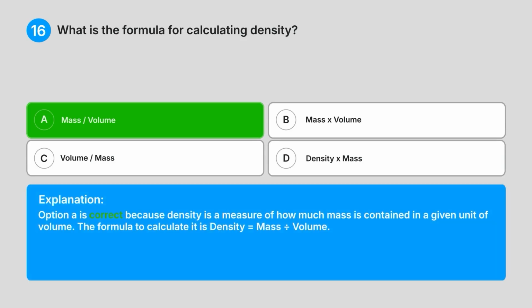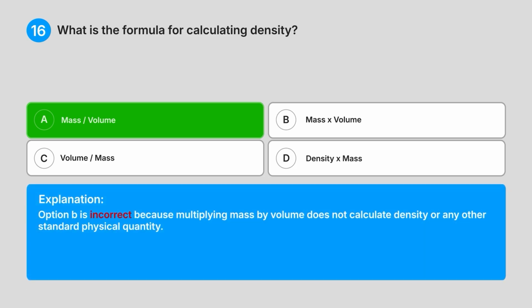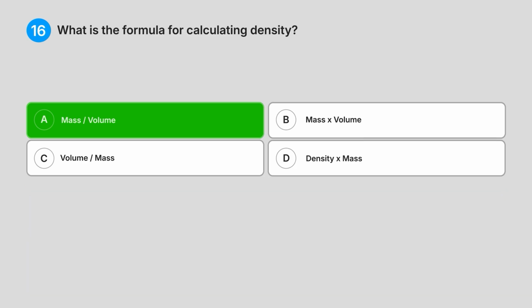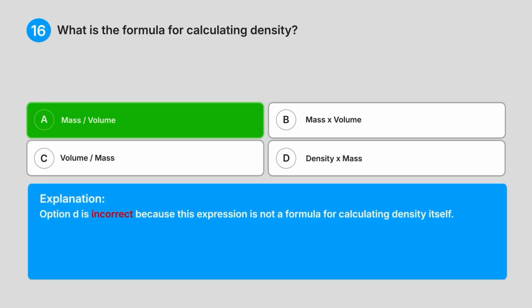Explanation: option A is correct because density is a measure of how much mass is contained in a given unit of volume. The formula to calculate it is density equals mass / volume. Option B is incorrect because multiplying mass by volume does not calculate density or any other standard physical quantity. Option C is incorrect because dividing volume by mass calculates specific volume, which is the reciprocal of density. Option D is incorrect because this expression is not a formula for calculating density itself.